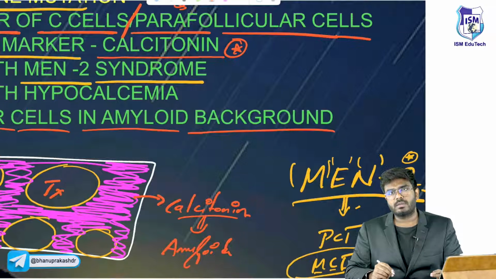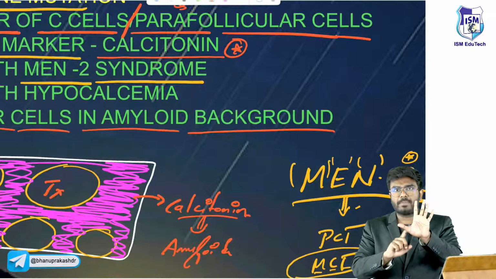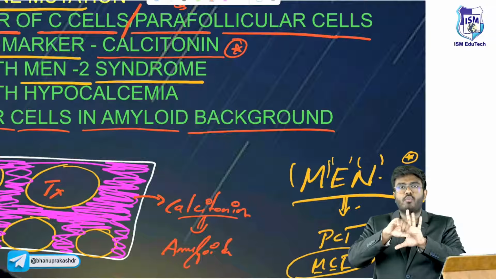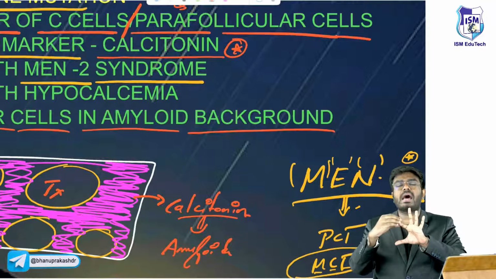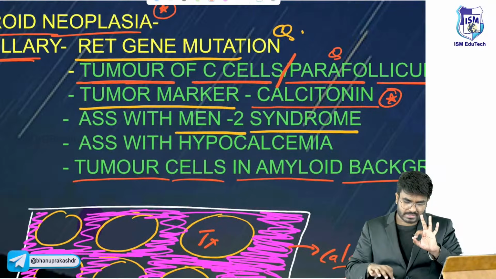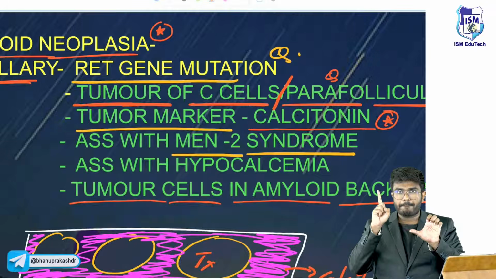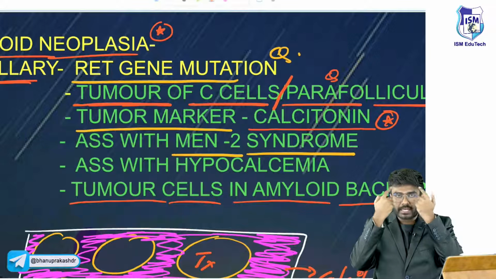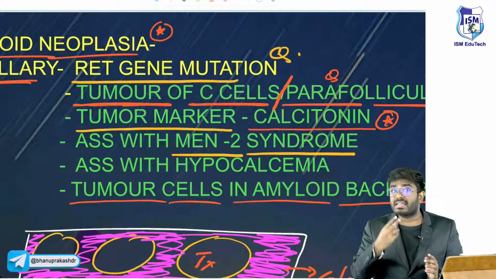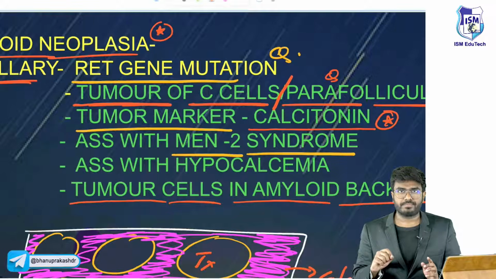Which type of cancer? Medullary carcinoma of thyroid gland. Remember, the first cancer that we discussed, papillary carcinoma, has the BRAF V600E gene mutation. The second one, follicular carcinoma, has the RAS mutation. The third cancer, medullary carcinoma, has the RET oncogene mutation. The first one, papillary carcinoma, has Orphan Annie eye nucleus, coffee bean nucleus, and psammoma bodies. The second one, follicular carcinoma, the important point is hematogenous spread.